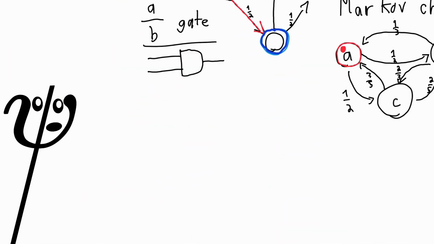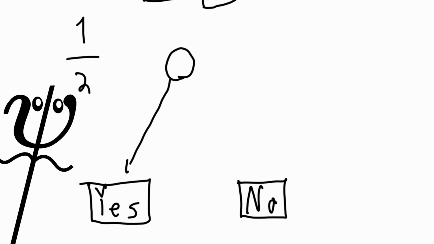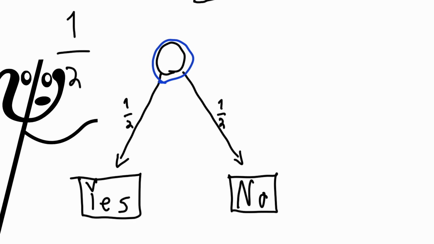Now that that's out of the way, we can apply this to a case we already know, like n equals 2, which is a 1/2 gate. This one is pretty easy. We have a state that goes to yes and no. There will be a 1 in 2 chance that it goes to yes, just like we wanted.